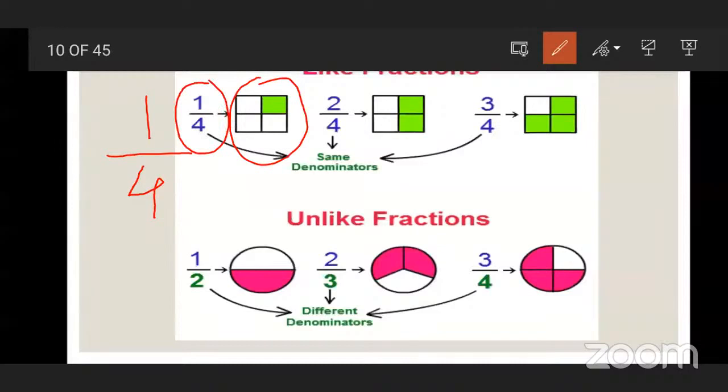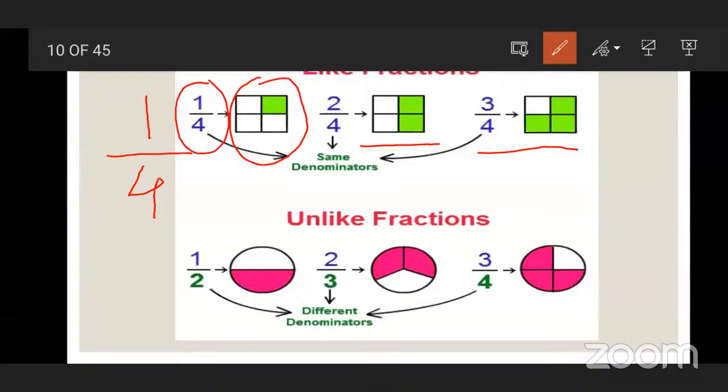What is the second fraction? 2/4. 2/4 means out of 4 parts 2 are colored, so we can write this figure in fraction form as 2/4. Very good. Next to it, 3/4. Good, very good. Can you see what is the similarity between these three fractions? The denominator is 4 in all of them. They are the same. In all these fractions, the denominator is the same.